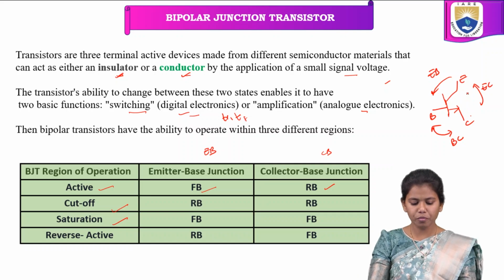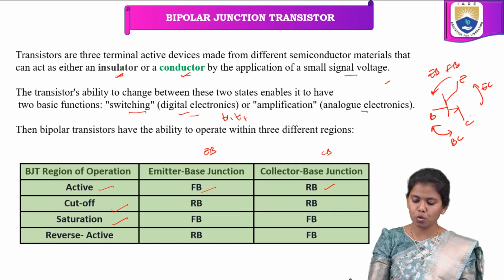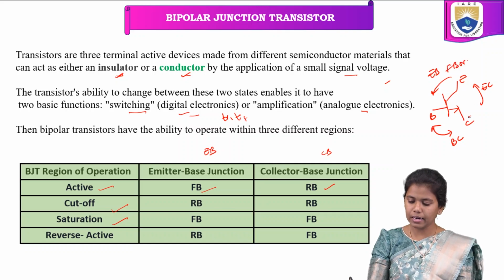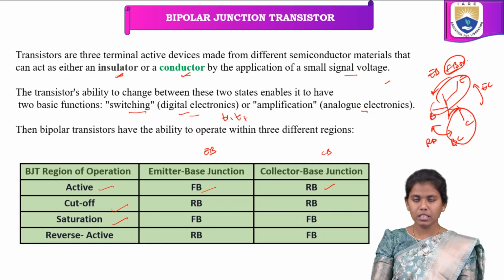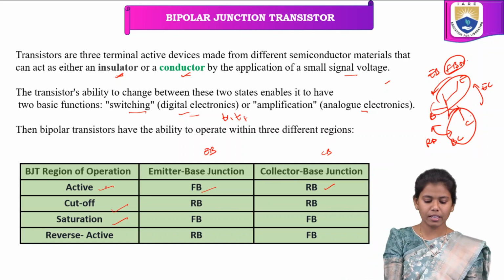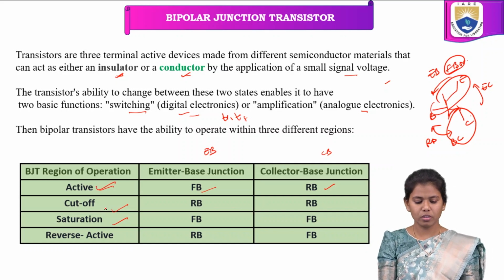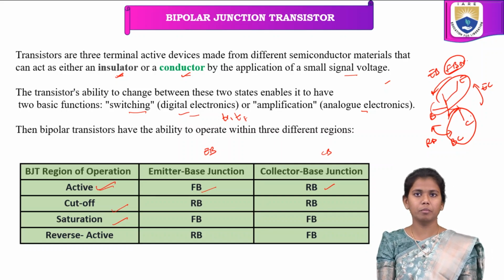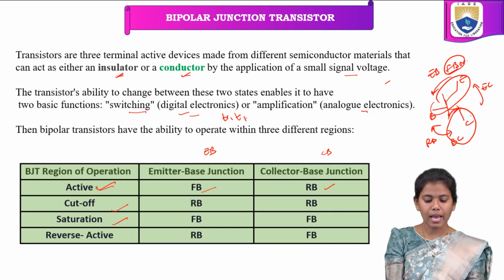We can say that the transistor is working in the active region when the emitter base junction is forward bias, and the collector base junction is reverse bias. The operation of this transistor is the active region.